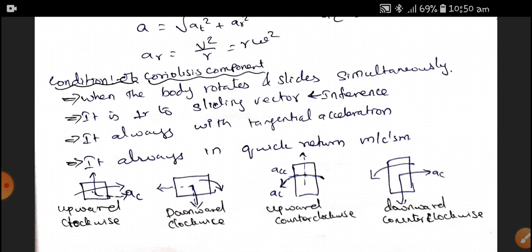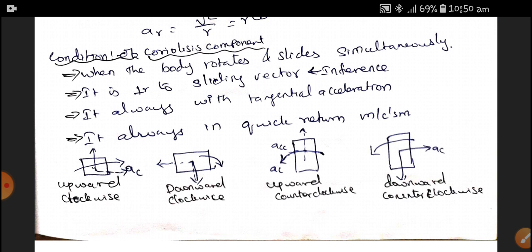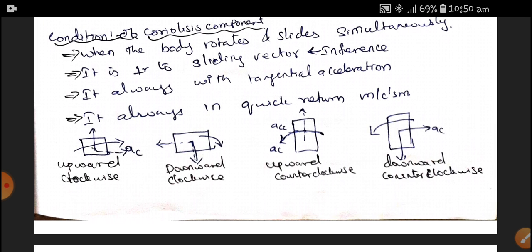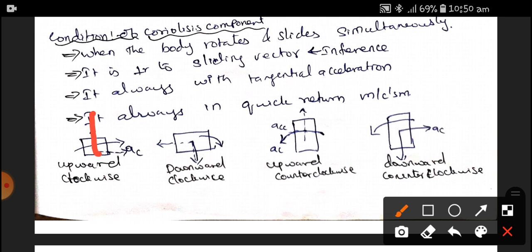When a body moves upward by means of the rotation, that is, away from the axis, then the Coriolis component of acceleration is towards the clockwise direction.